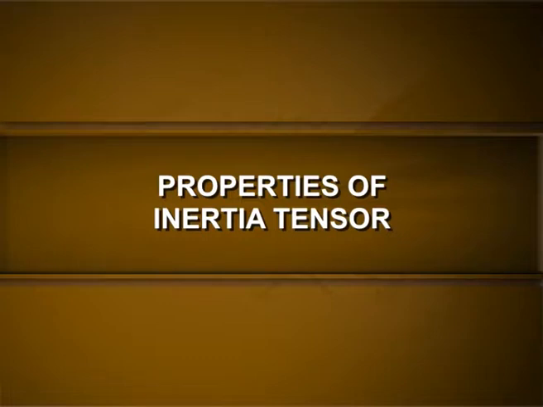Properties of the inertia tensor. The inertia tensor is symmetric. The elements of the inertia tensor obey the law I mu nu is equal to I nu mu for all values of mu and nu, which is true for both regular and irregular bodies. This means there are only 6 independent components, that is Ixx, Iyy, Izz, Ixy, Izx and Iyz.